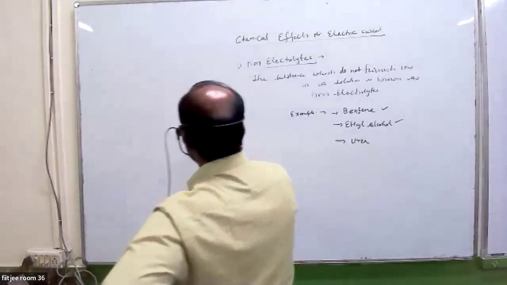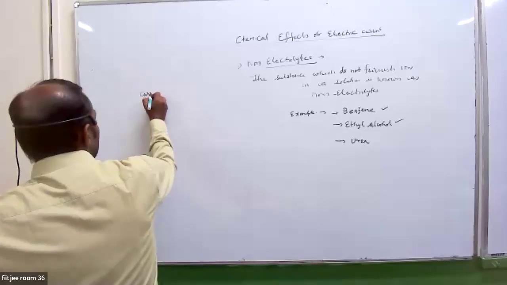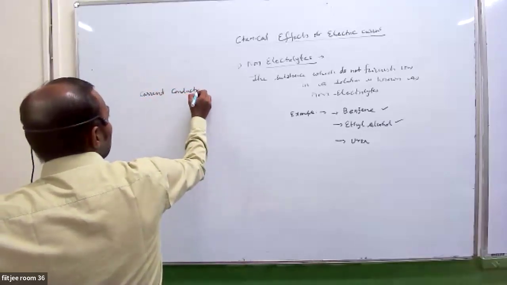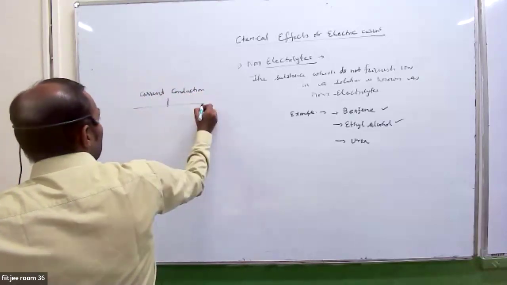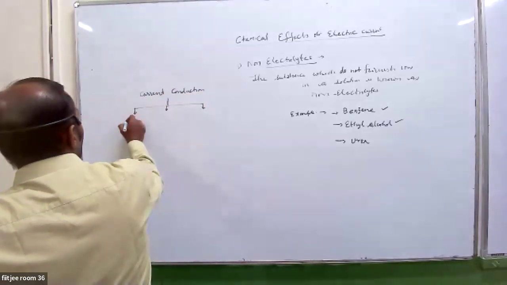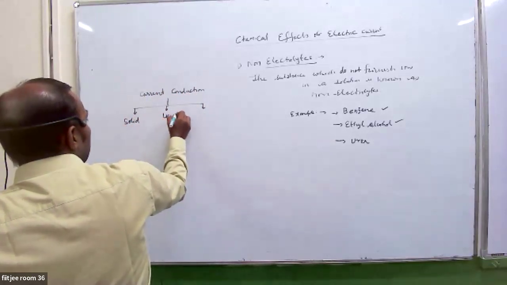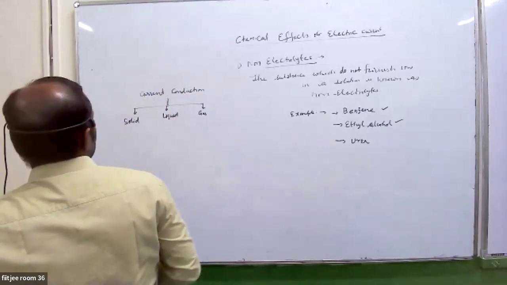Current conduction takes place in solids. Current conduction can take place in liquids. Current conduction can also take place in gases.